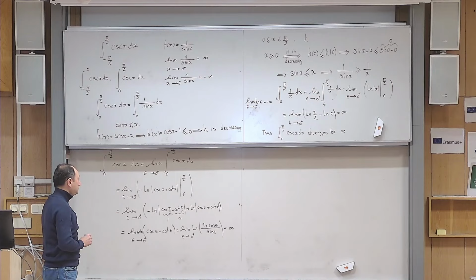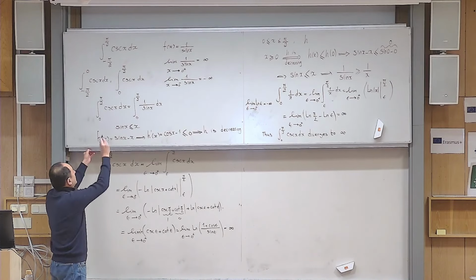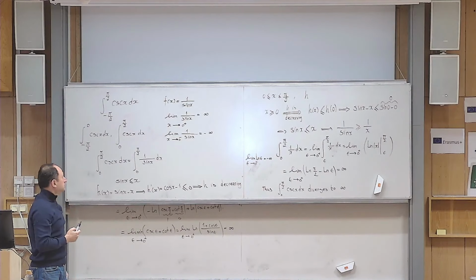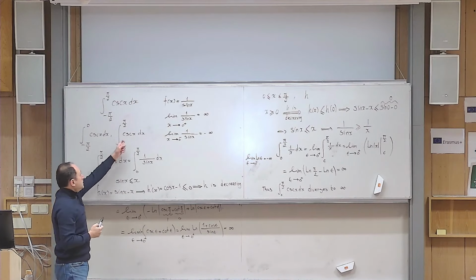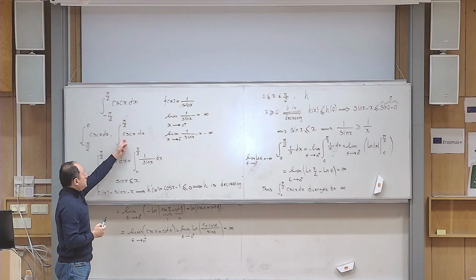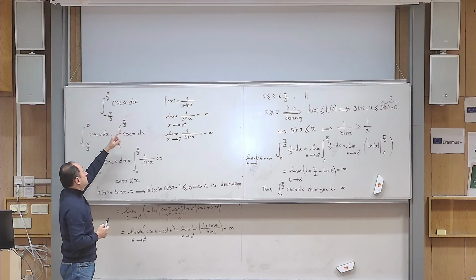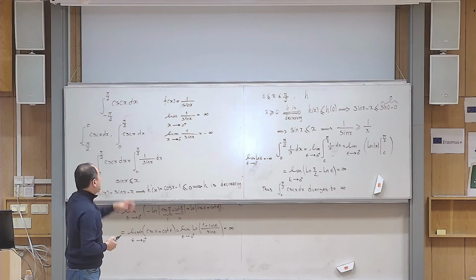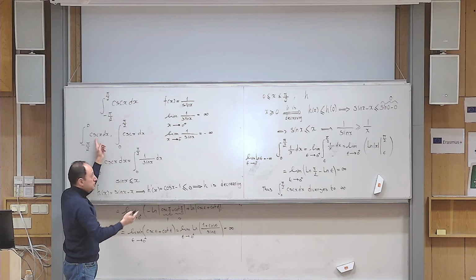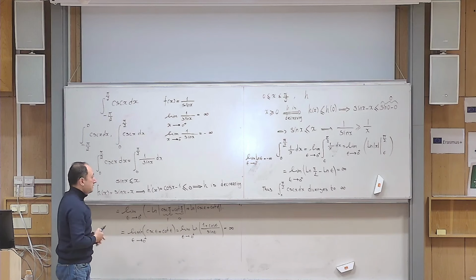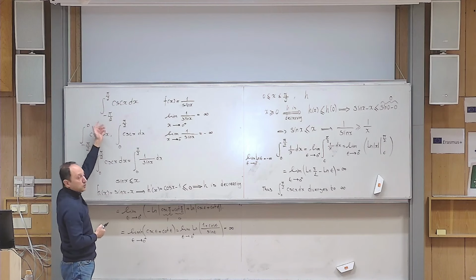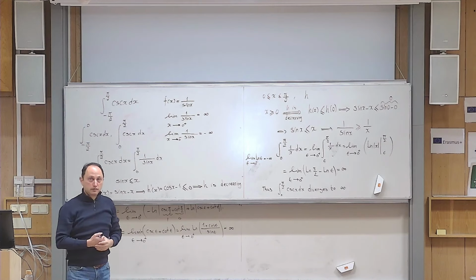Okay, but it doesn't mean that my original integral also diverges to infinity. Yes? Yeah, this one diverges to infinity. Because this one diverges, without considering the other, I can jump and draw the conclusion that the original integral by definition diverges as well. Because this integral converges, by definition, if and only if both of them converge. Okay, but now let us see that. Can we say that the original integral also diverges to infinity?